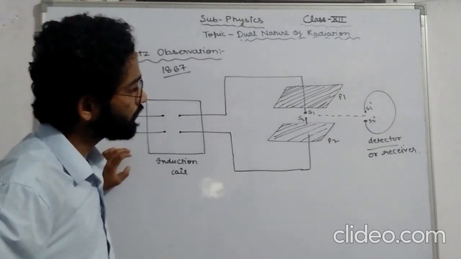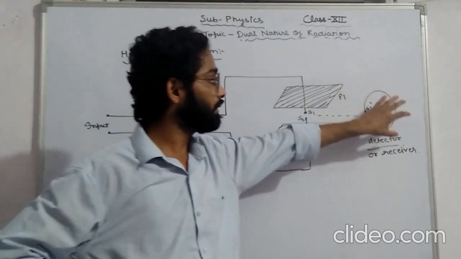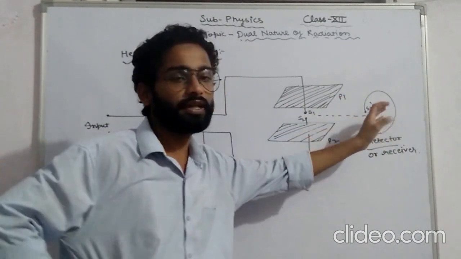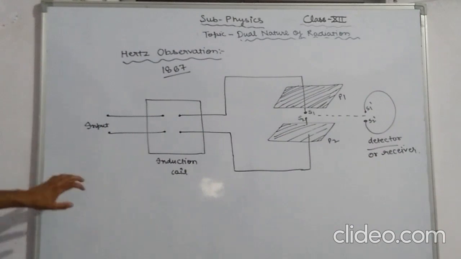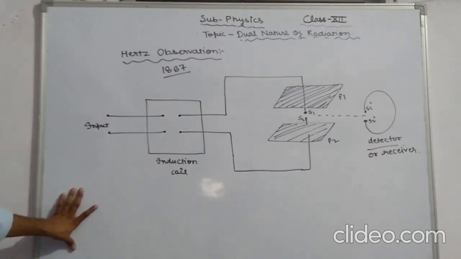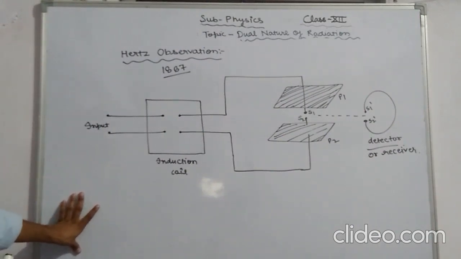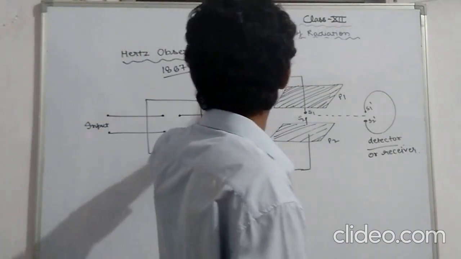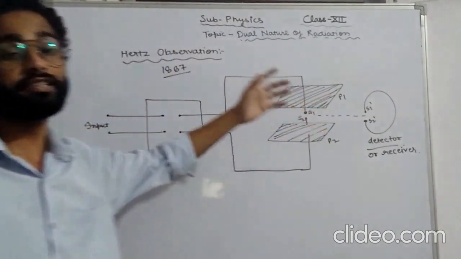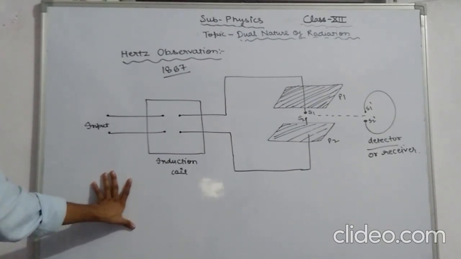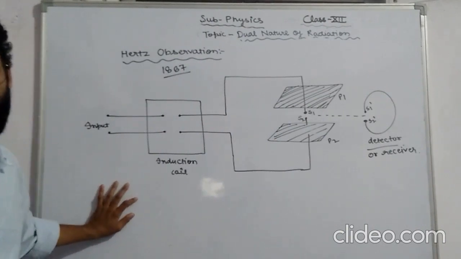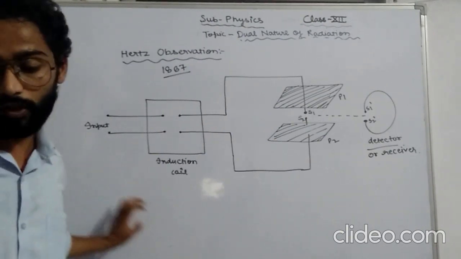Electromagnetic radiation falling on the metallic sphere S1 dash or S2 dash induced what? Induced a potential difference. This was evident as the sparks jumped across the gap. This is the evidence that Hertz observed, the evidence of that spark. This was evident as the sparks jumped across the what? Gap.